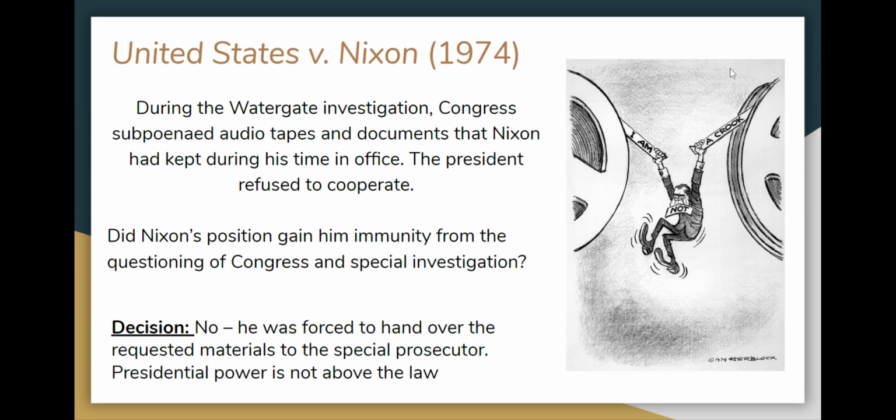Of course, the cartoon over here is showing you that when they did get those tapes, there were 18 and a half minutes missing, just blank. And so people are pretty sure that Nixon tried to cover them up. Either he directly did it or had somebody else do it to destroy any evidence against him that he knew about the Watergate affair.